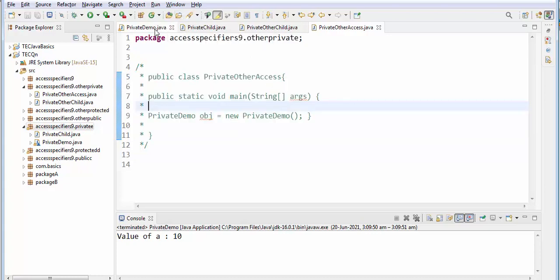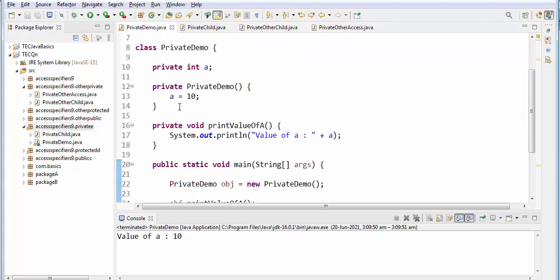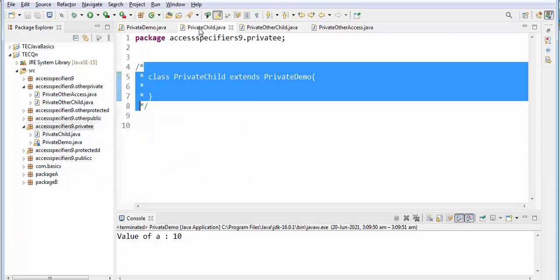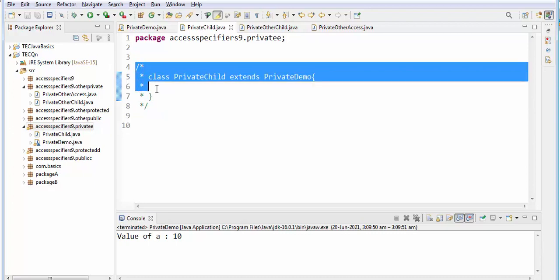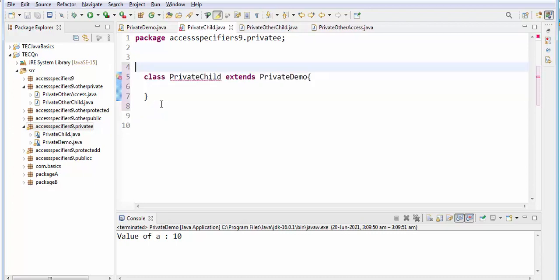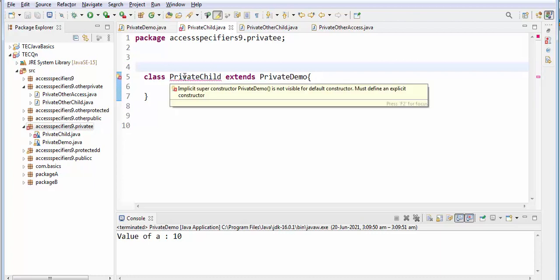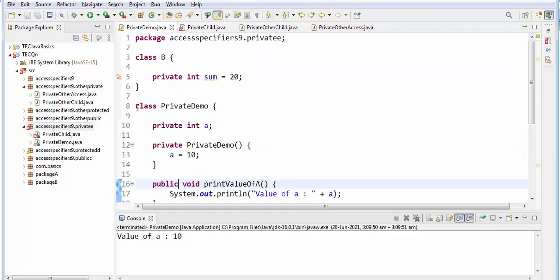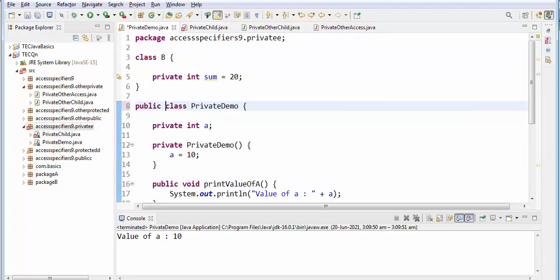Okay, so it is telling you have to make the method public. See here, I have this class. So I have to make this method public. Let us see what happens. Okay, so within the same class we will access. See, it is showing it is not visible. So let me change this class also to public. If you change it to public, then it goes to public. Okay, no need to explain at all.